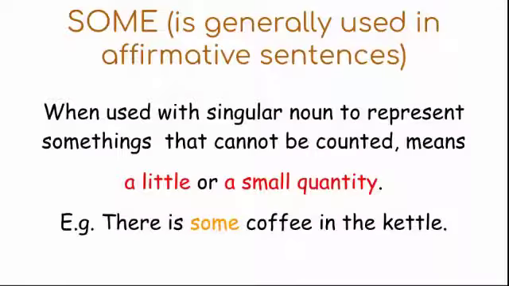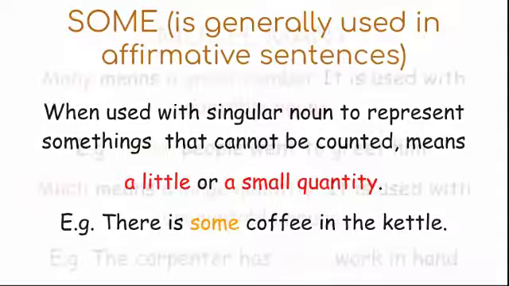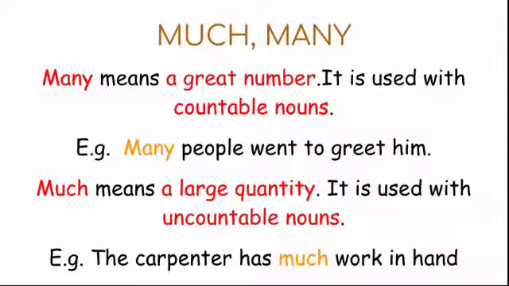Some, when used with a singular noun to represent something that cannot be counted, means a little or a small quantity. For example, there is some coffee in the kettle. Here, the noun coffee cannot be counted, and thus we have to consider that there is a small quantity of coffee in the kettle.